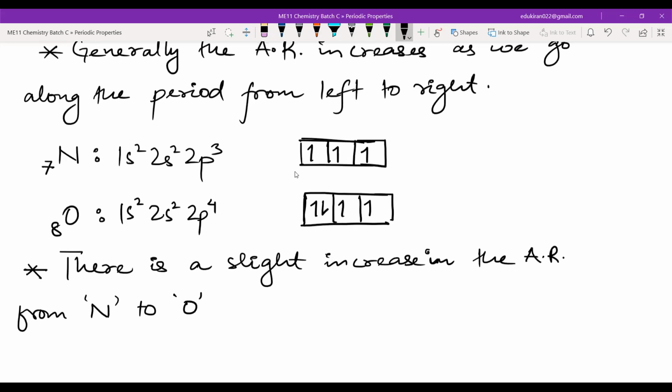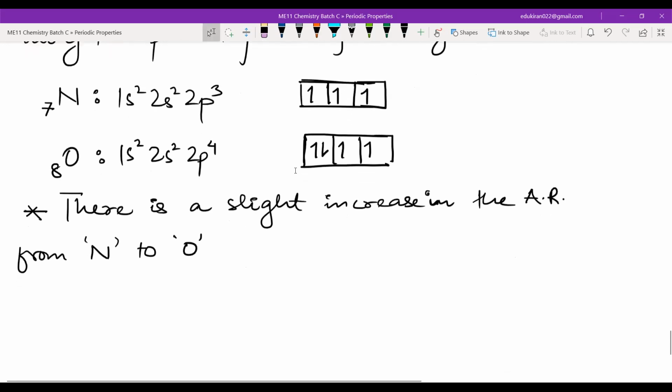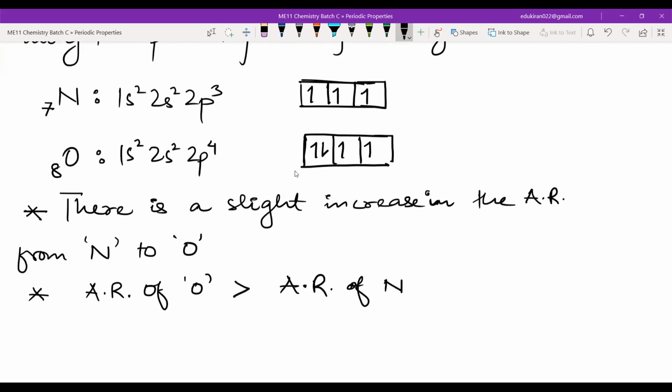Because what should happen if we follow the trend? Oxygen has more protons, nitrogen has fewer protons. So oxygen should have had a smaller atomic radius, but we see that the atomic radius of oxygen is greater than that of nitrogen. The difference is very slight. Oxygen is 74 picometer and nitrogen is 70 picometer. So there is a slight increase.